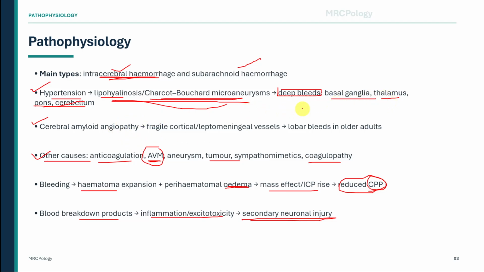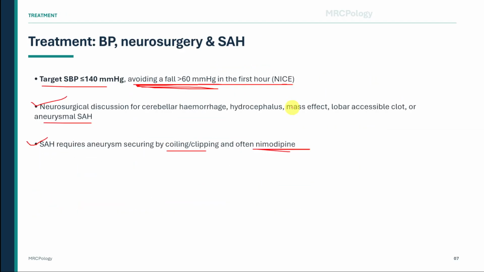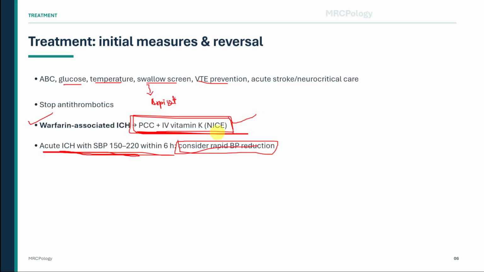A patient on warfarin presents with sudden headache, vomiting, reduced Glasgow Coma Scale, and CT-confirmed intracerebral hemorrhage. What treatment step must not be missed, and why is stopping warfarin alone not enough? The answer is urgent reversal with prothrombin complex concentrate and intravenous vitamin K, because active anticoagulation promotes ongoing bleeding and hematoma expansion, so simply withholding warfarin is too slow.